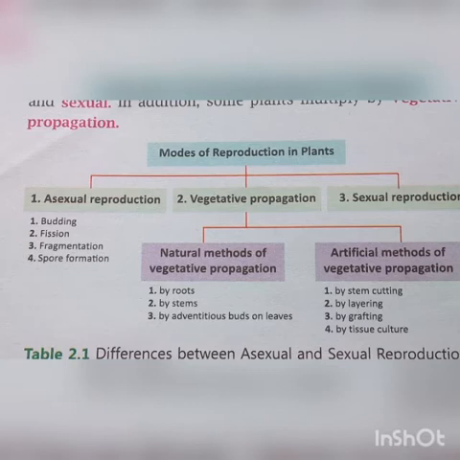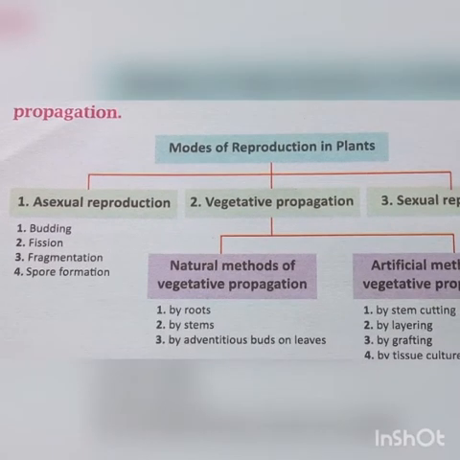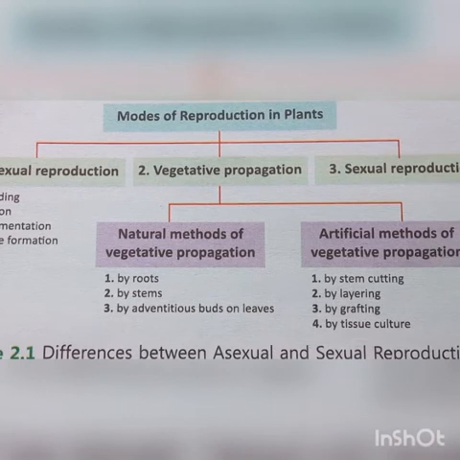Asexual reproduction, 4 types are there: budding, fission, fragmentation and spore formation. Vegetative propagation, 2 types are there: natural, where the plant can reproduce by natural methods of vegetative propagation, and artificially also the plant can reproduce. By natural methods, by roots, stem and adventitious buds or leaves, or by stem cutting, by layering, by grafting, by tissue culture. And third is the sexual mode of reproduction.